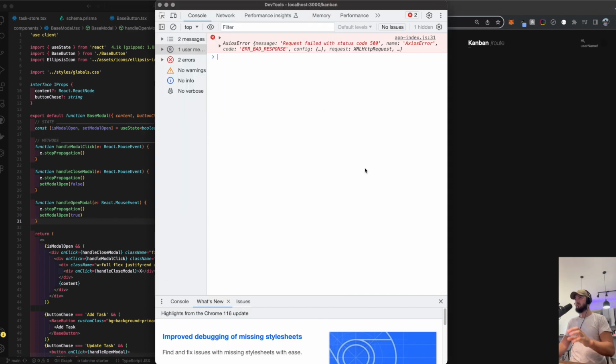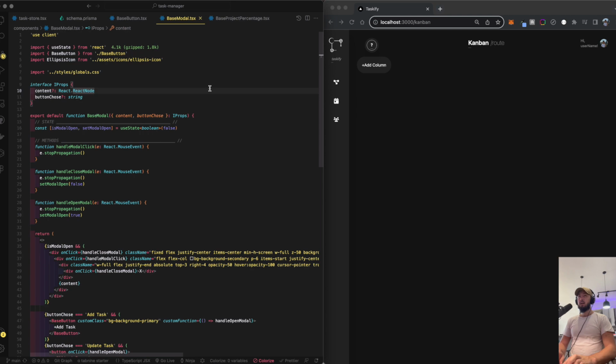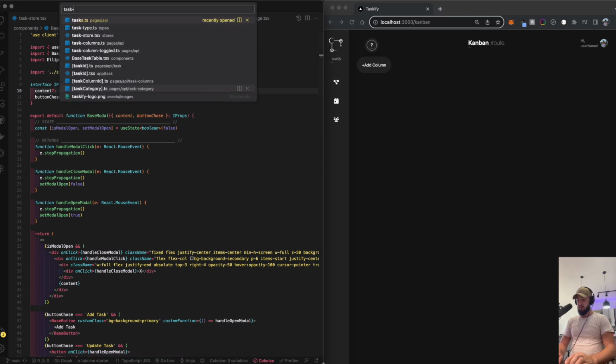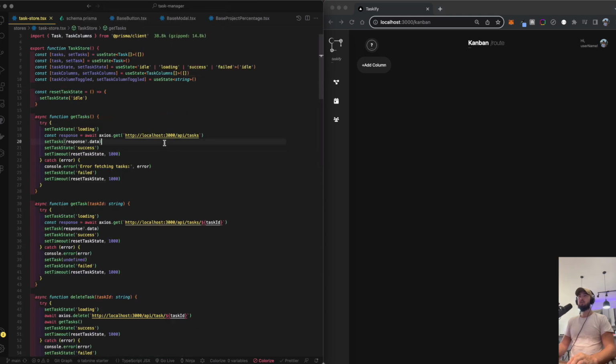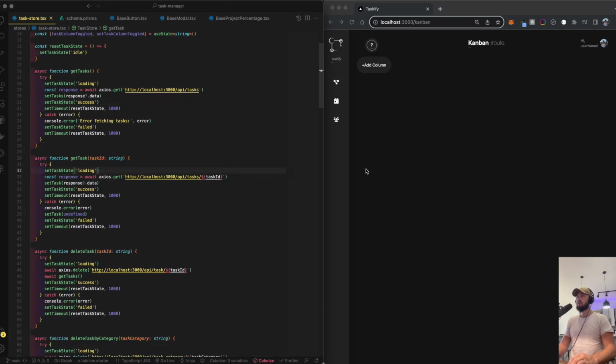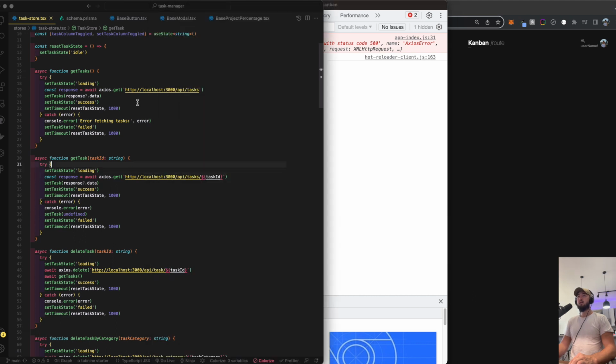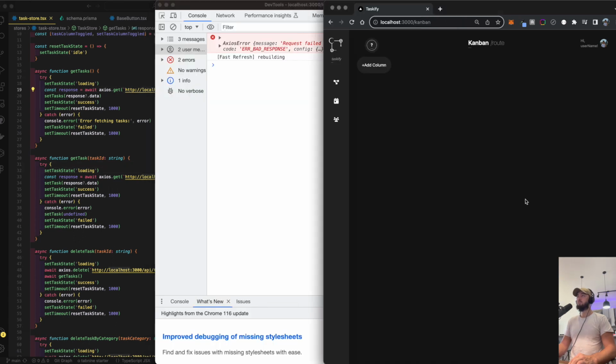So we're getting back to cleaning up the code base. Let's see where our error is coming from. I have a feeling it's coming from our task store, because we made some adjustments here with the localhost. So let's see. Internal server error. I don't know necessarily what this is.